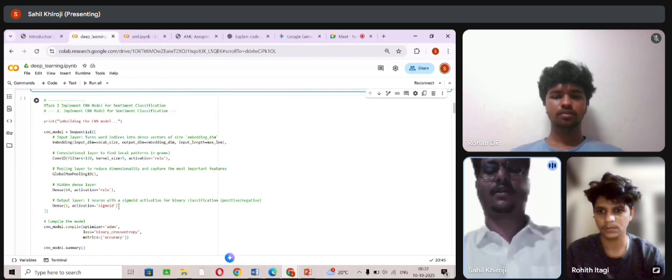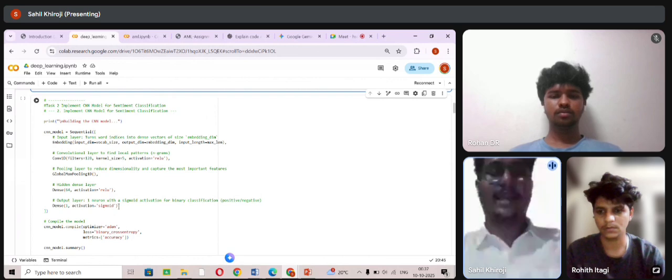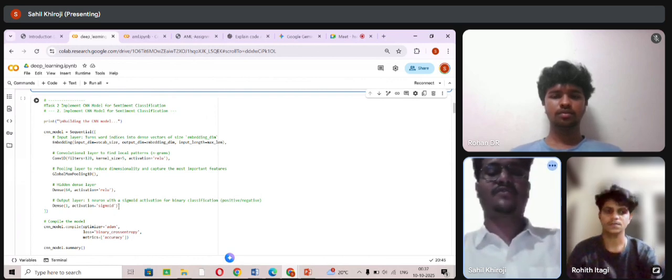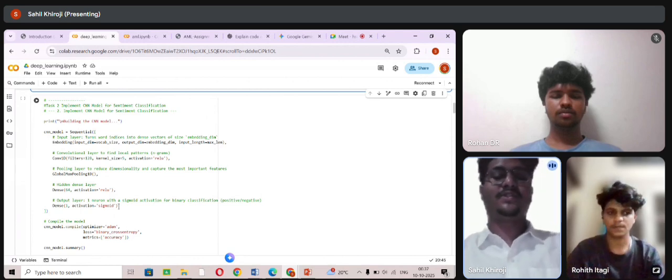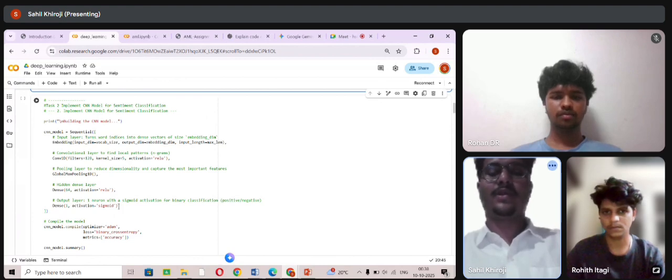A Conv1D layer scans through the sequence and detects local patterns in words, like a common phrase. In the next line, GlobalMaxPooling1D takes the most important features from each filter, reducing the data size. In the next line, Dense 64 is one of the hidden layers that helps the model learn complex relationships. In the next line, Dense 1 with sigmoid activation is the output layer that gives a value between 0 and 1, 0 for negative and 1 for positive sentiment.